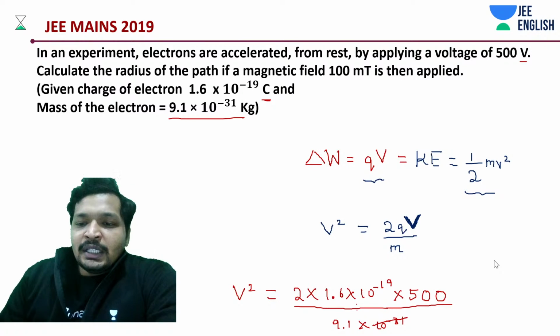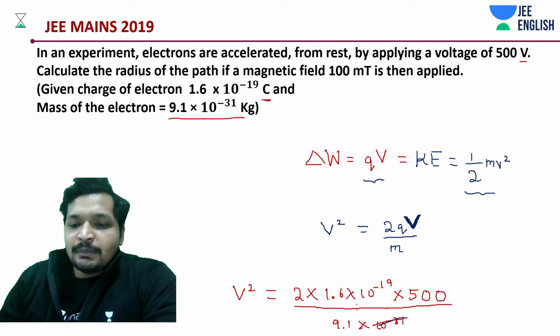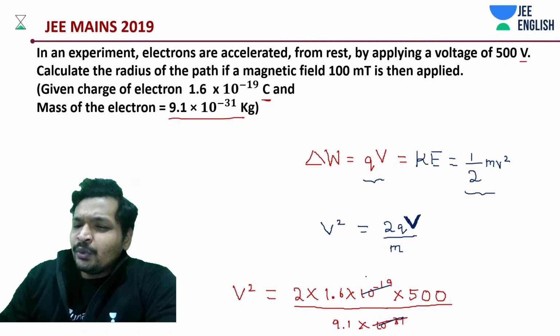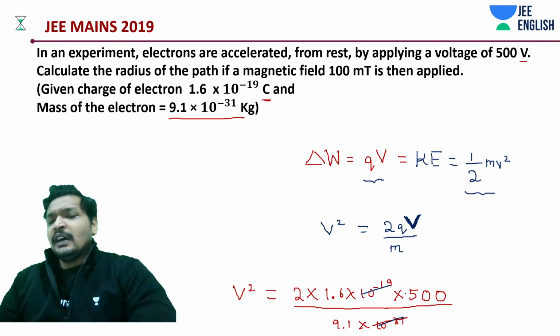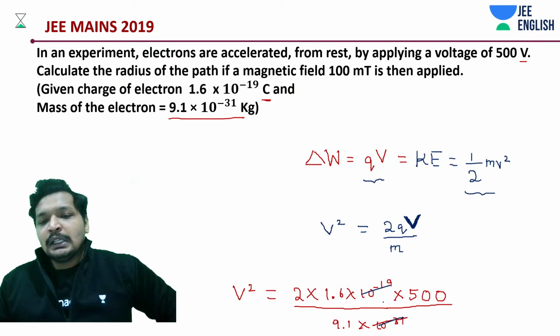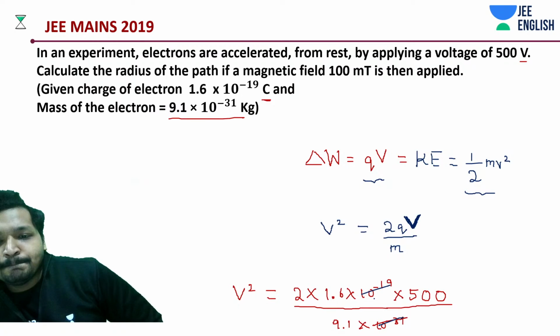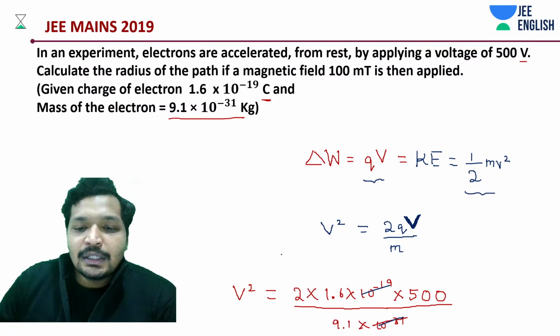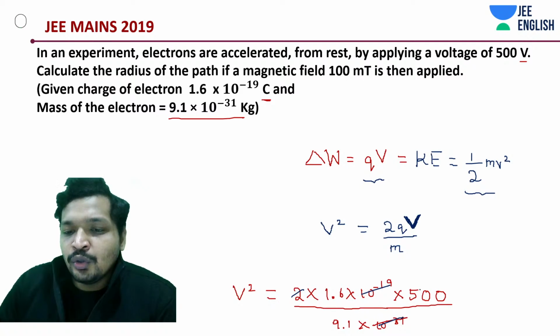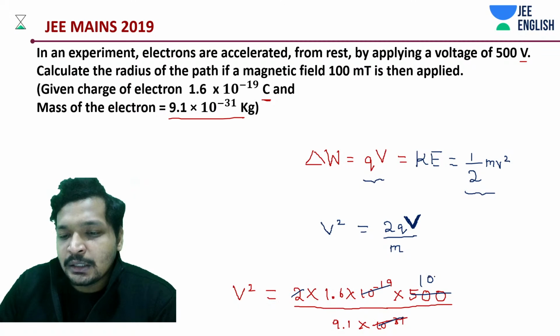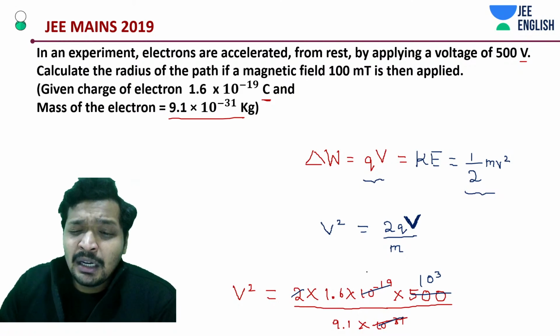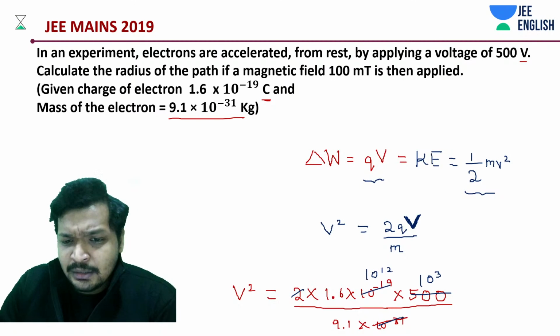Yes, and this comes out to be what? 10 to the power 12. Is that what we have? Let's do it then. It's an easy problem only, students. So see, 2 and 500, it is 10 to the power 3. This and this get cancelled out. What do you get? 10 to the power 12 on the numerator. Is that it? Yes.